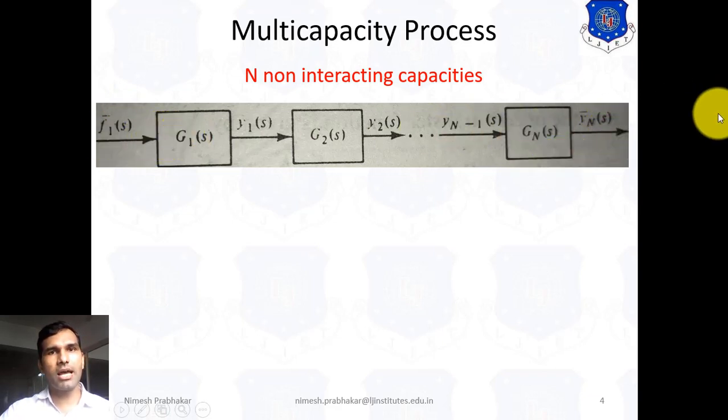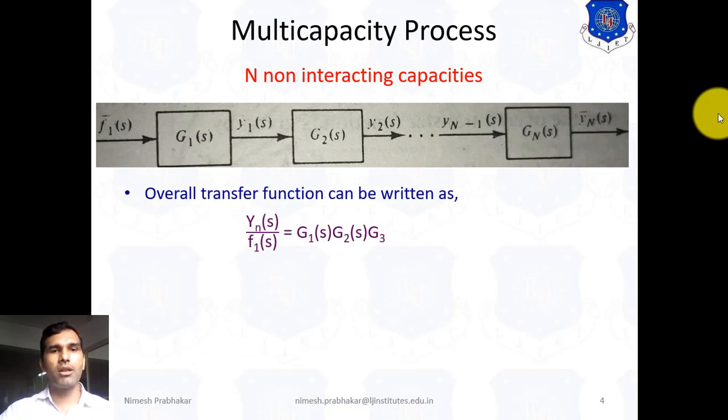So we can write the overall transfer function of the n non-interacting system as Yn(s) upon F1(s) equals G1(s) into G2(s) into G3(s) up to Gn(s), because this is a series connection, and in control theory series blocks go into multiplication. G1(s) represents the transfer function of the first order system, and G2(s) represents the transfer function of the next first order system.